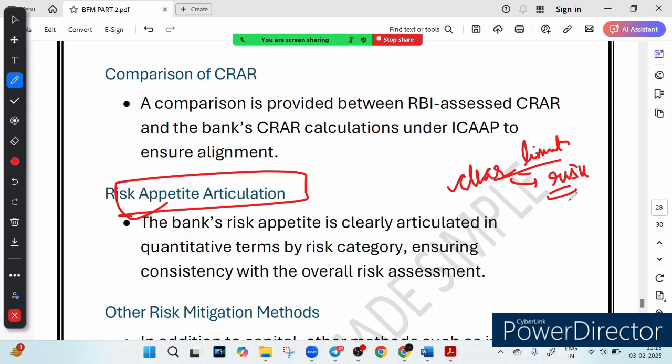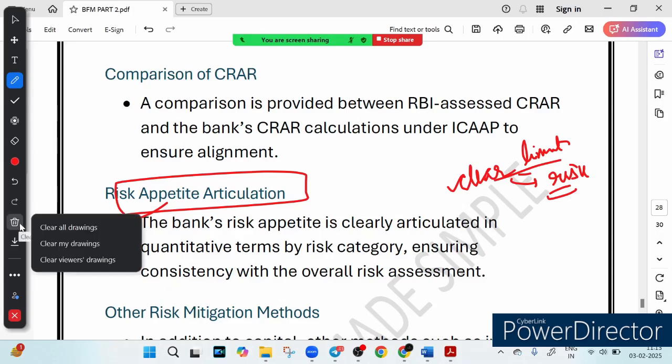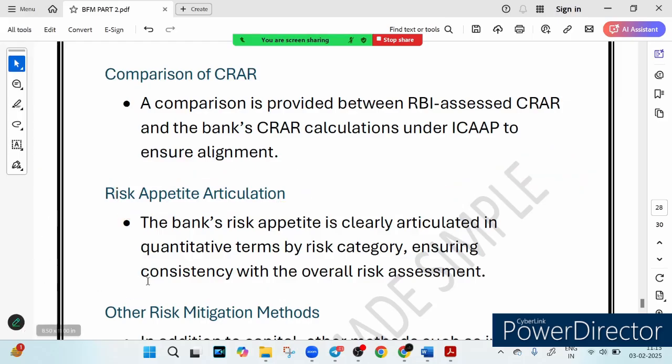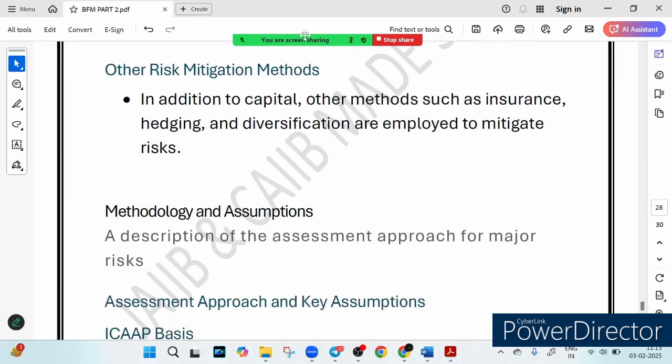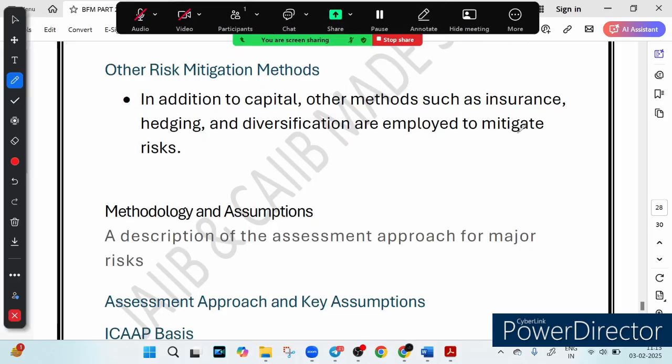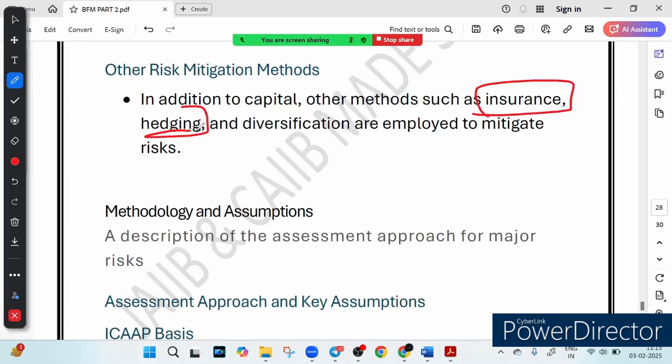Now let's talk about beyond capital, other risk management methods. You know, capital is not the only defense. Banks also use something called insurance. You know it very well. In addition to capital, banks use insurance, hedging, diversification, right? Insurance covers unexpected financial loss, hedging uses financial instruments, and diversification, you know, is spreading investment so that a single failure does not cause huge loss.